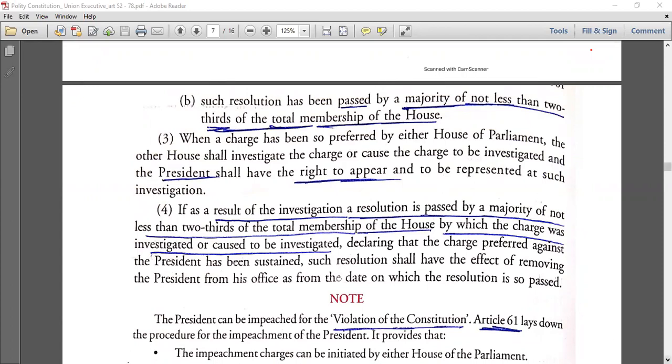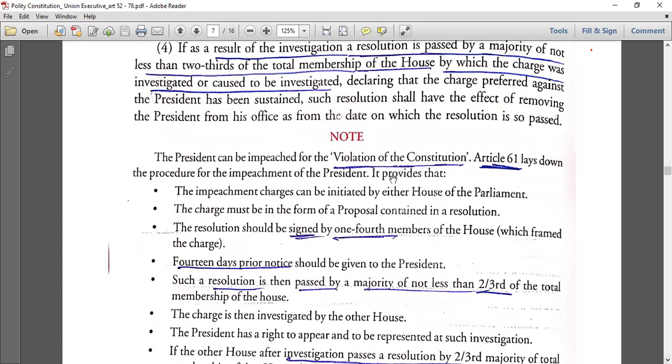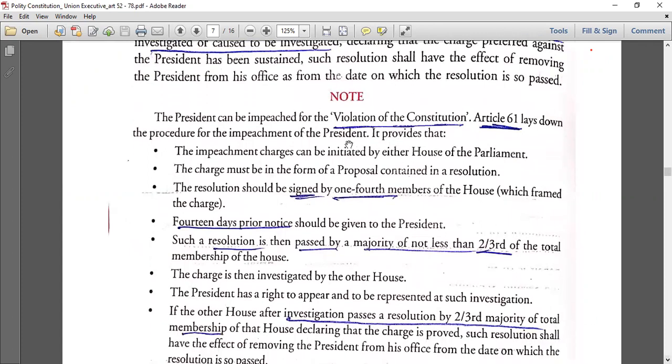Okay. So the president can be impeached for the violation of the constitution. Same things are mentioned in a statement form. It can be initiated by either house. It must be in the form of a proposal contained in a resolution. The resolution has to be signed by 1/4 of the members of the house. And the house which framed the charge, it doesn't mean the whole Lok Sabha and Rajya Sabha. It is the house which framed the charge, right? So you have to be very particular here. The resolution shall be signed by 1/4 of that particular house which is framing the charges.